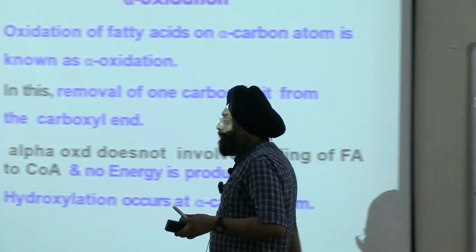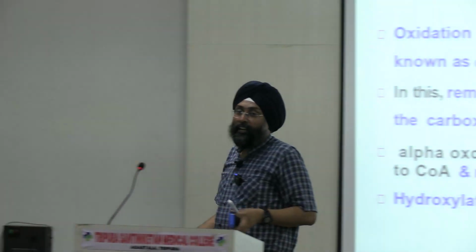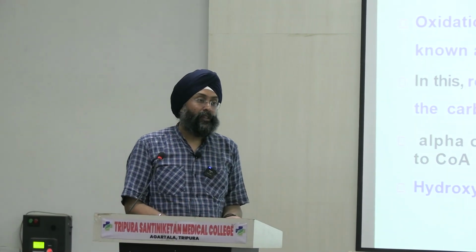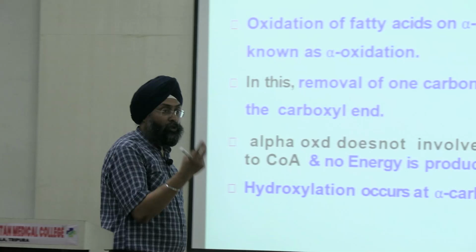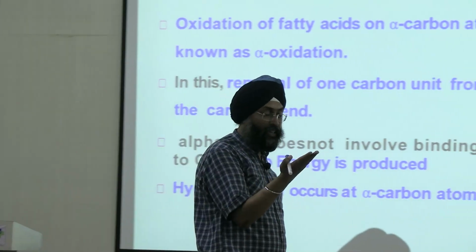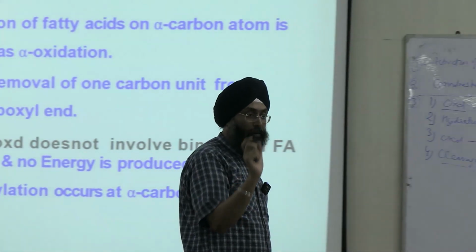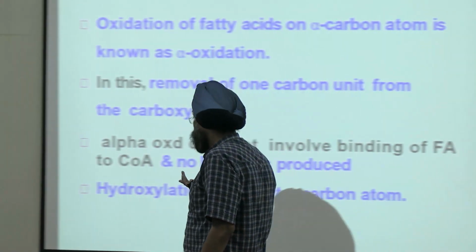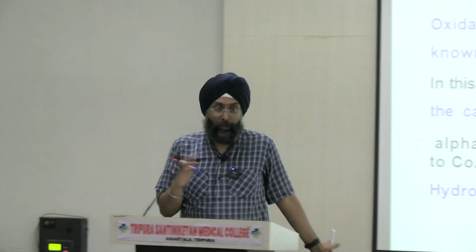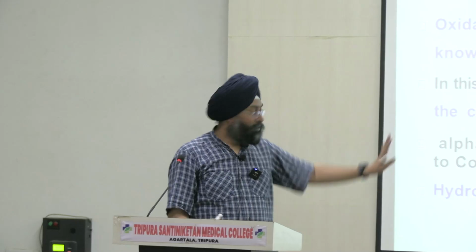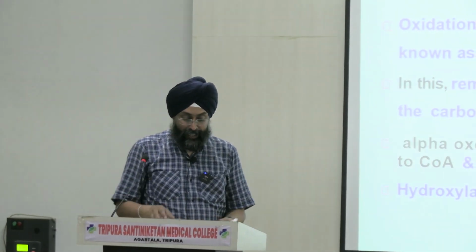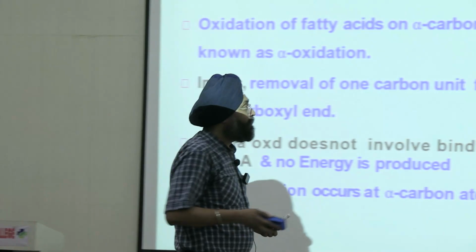So now alpha oxidation I told, it is oxidation at the alpha carbon, right? And beta oxidation at the beta carbon. Beta is the second carbon, the 2 carbon fragment is released, and in alpha 1 carbon is released. Just simple. Anything left? And in alpha oxidation, no energy is produced, right? Moreover, the next disorder is Refsum disease.